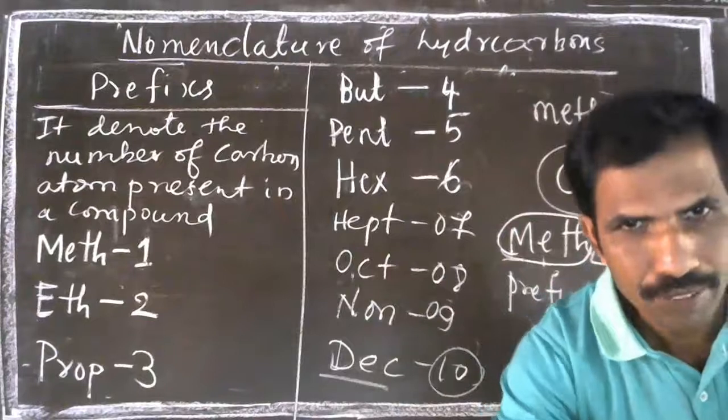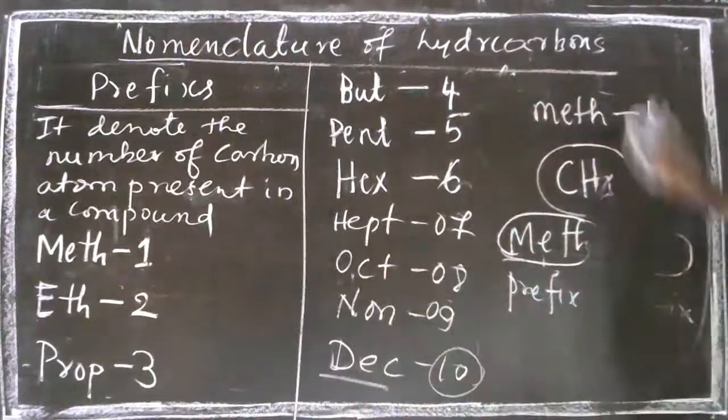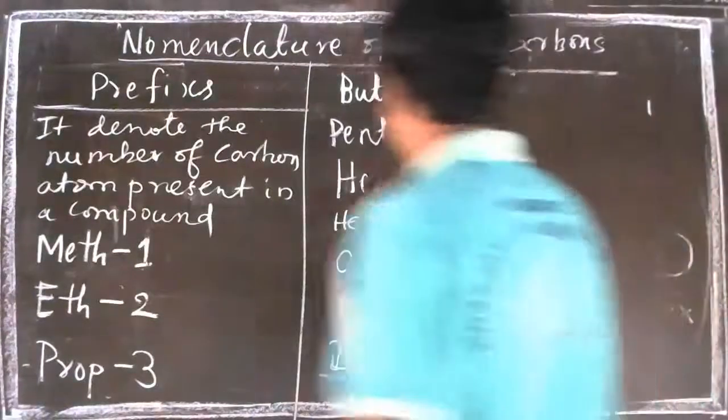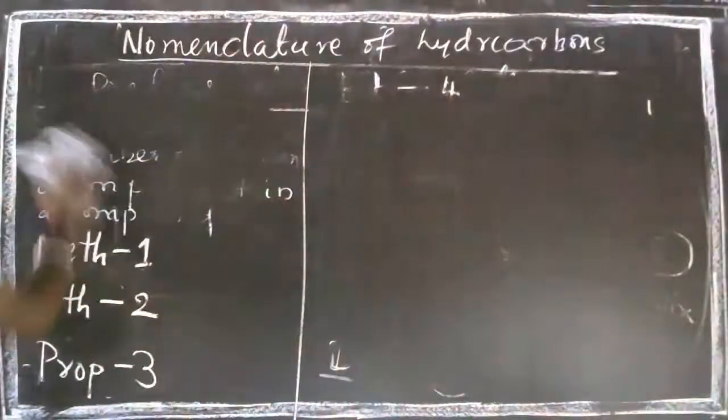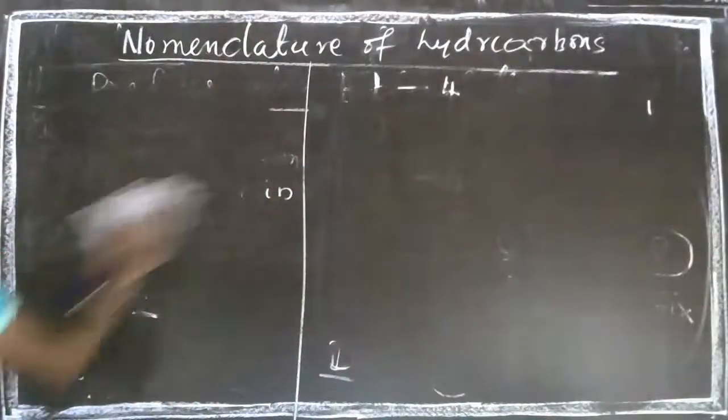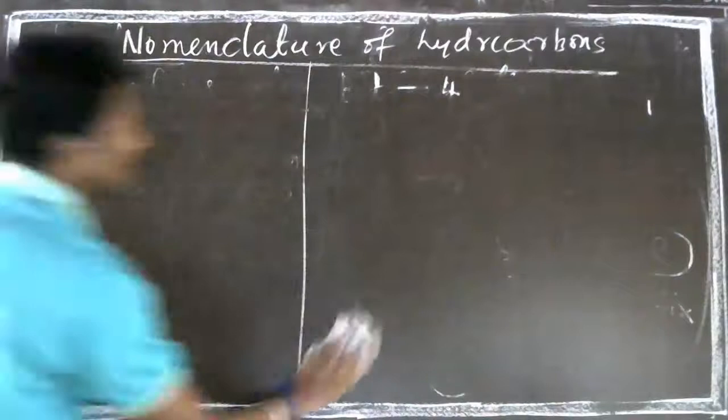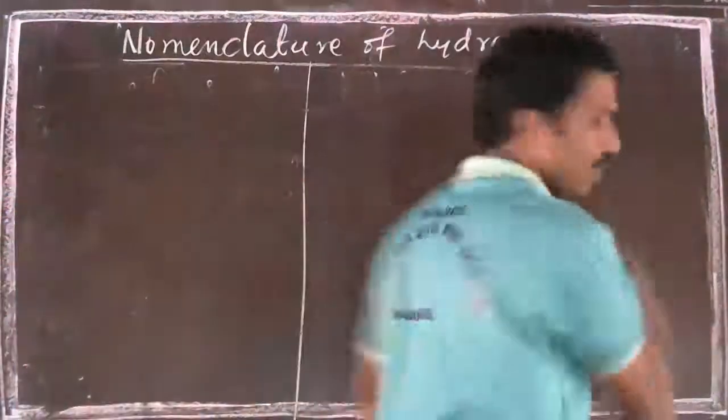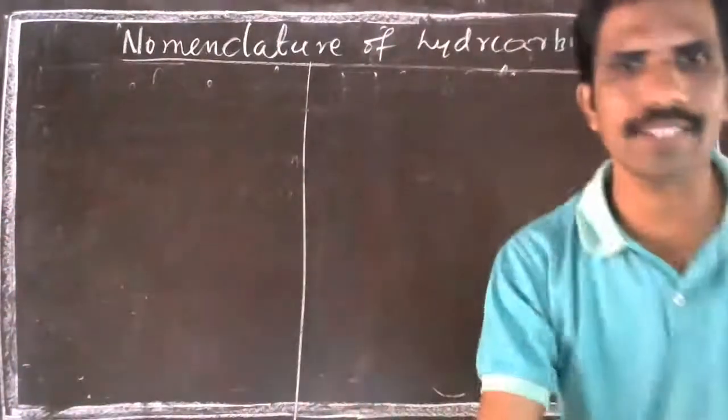Okay. So this is about the prefixes. So we will see the suffix. Aniket, homologous series.